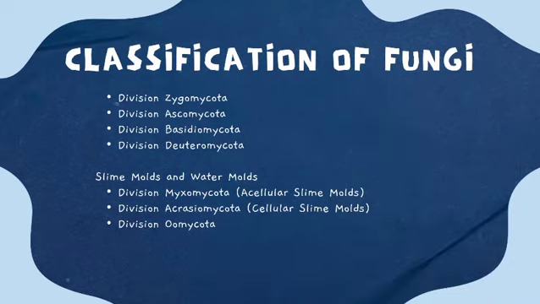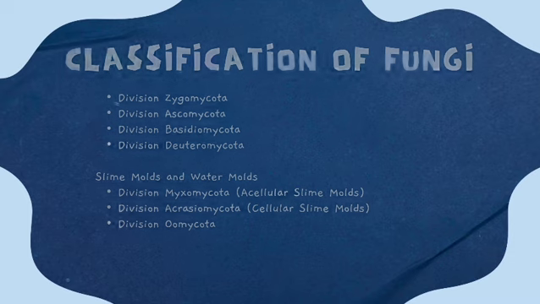of fungi. The first division is Zygomycota, then Ascomycota, then Basidiomycota and Deuteromycota. It also includes the slime molds and water molds, of which there are three types: Myxomycota, Acrasiomycota and Oomycota. Myxomycota are called acellular slime molds, and Acrasiomycota are cellular slime molds. In this presentation, we are going to talk about the first four divisions.